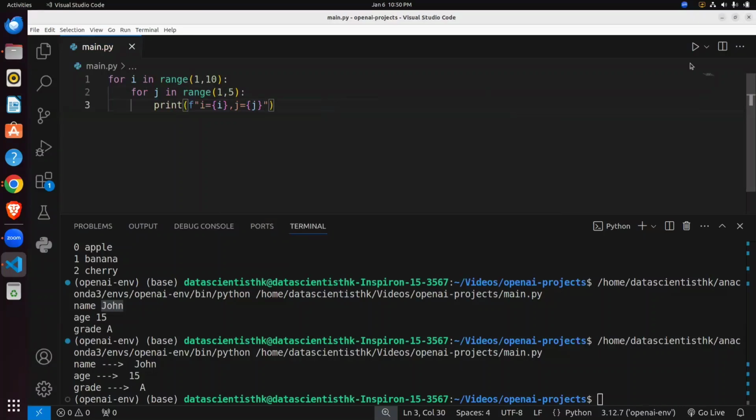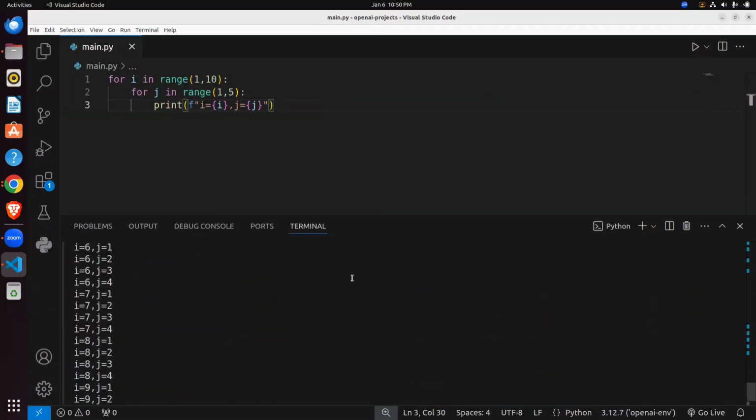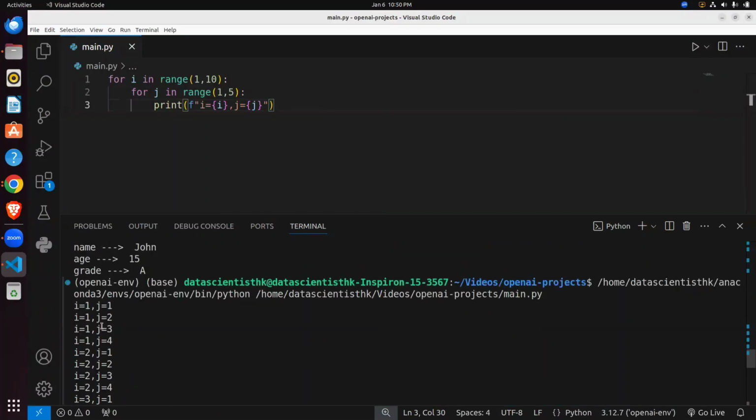So you can see here, first i equals 1. Always remember, the inner loop first executes completely, then the outer loop proceeds.